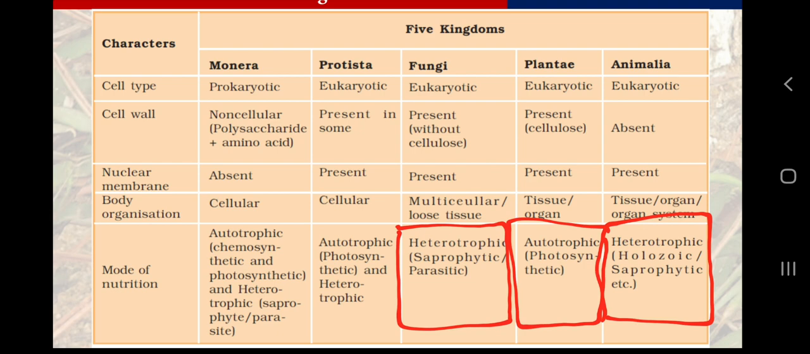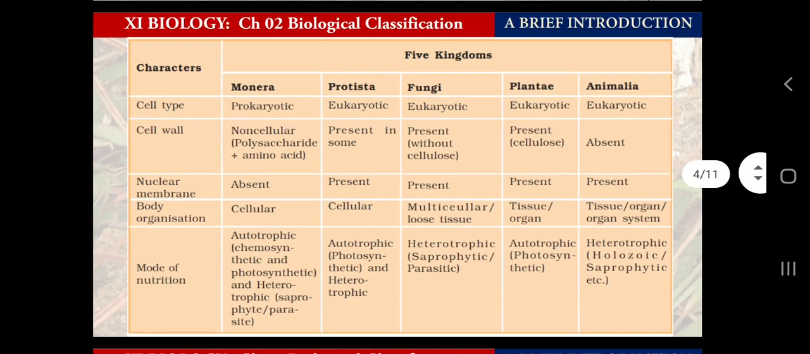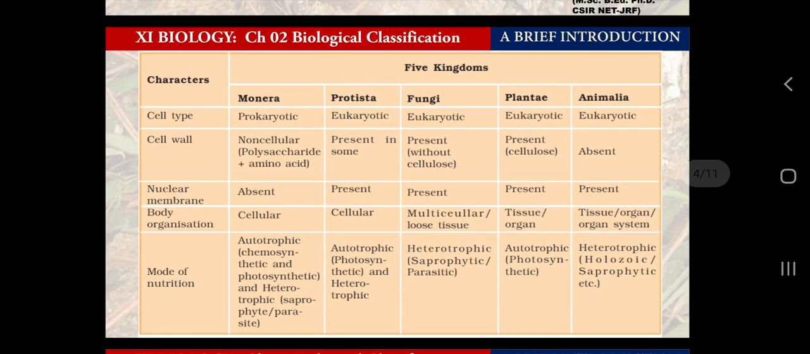I am telling again. So for now, if I say multicellular eukaryote heterotroph, then there will be two things popping in our mind. What are those two groups? Those groups will be fungi and animalia, because both are multicellular, both are eukaryotes. That is why they are included in domain Eukarya, and they are heterotrophic.